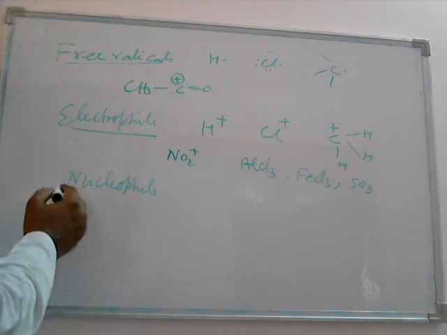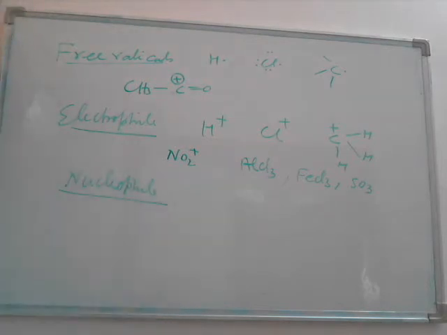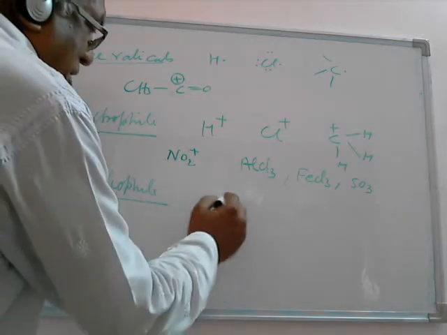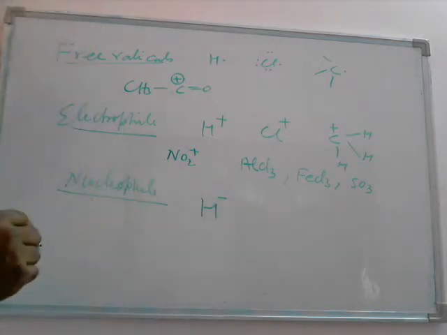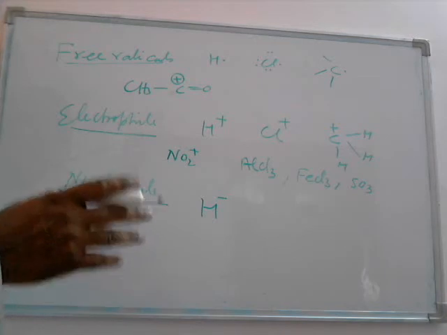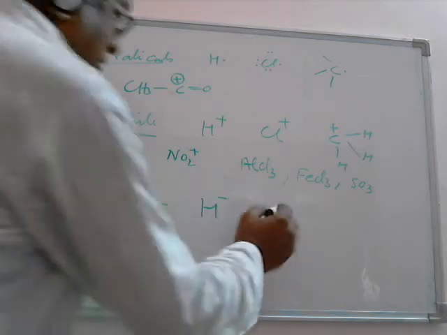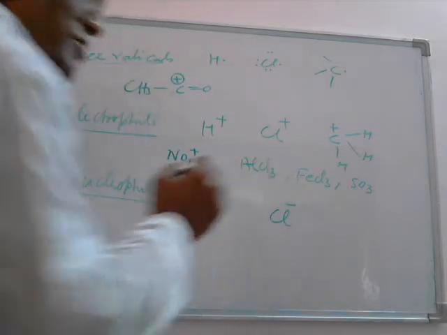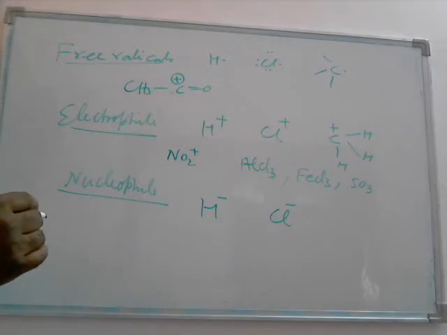Now nucleophile: anything which has high electron density. H negative has high electron density. Although its octet is complete, its size is small, so its electron density is high. Chlorine negative: although it has 8 electrons, its electron density is high.